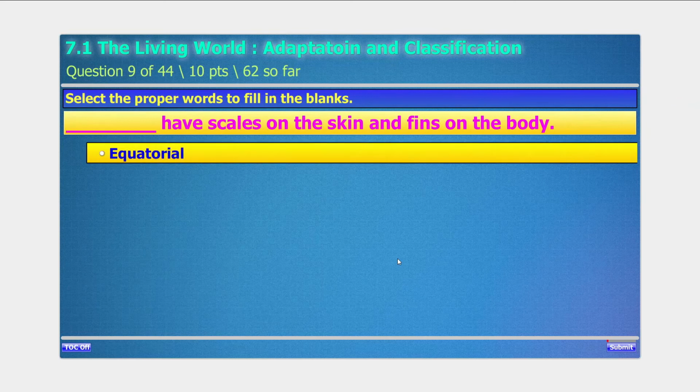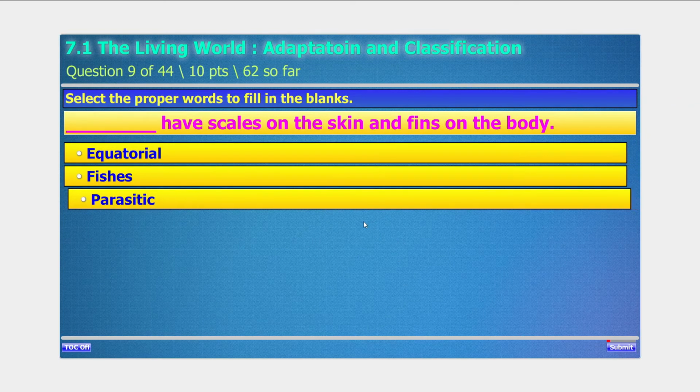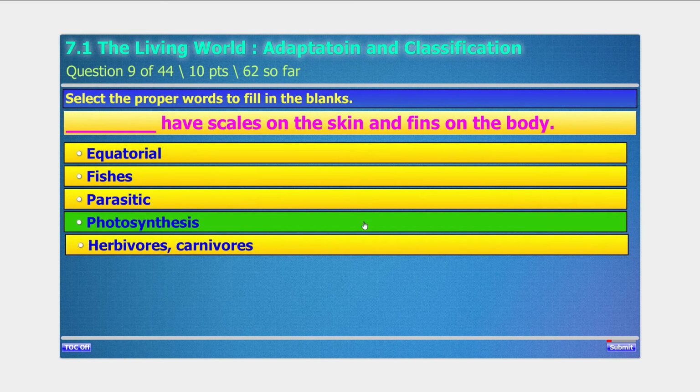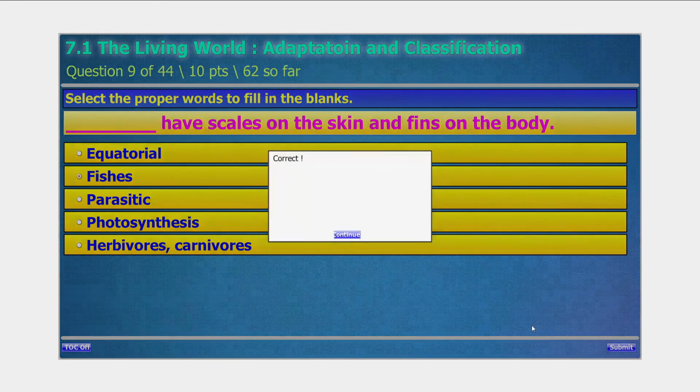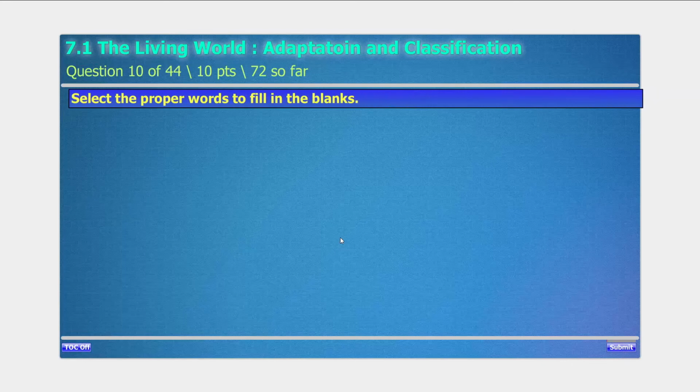Select the proper words again. Dash dash have scales on the skin and fins on the body. Now again from the list of these options, I think that is a fishes. Yes, it is the correct answer.